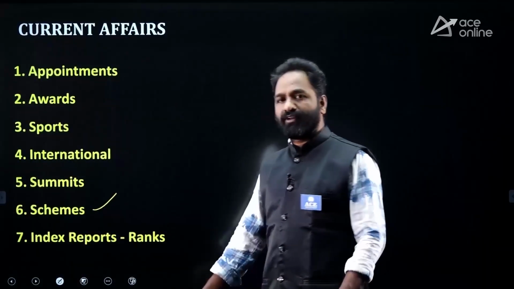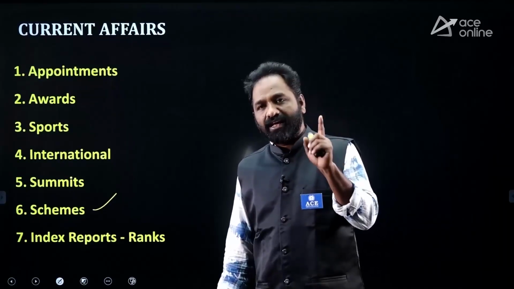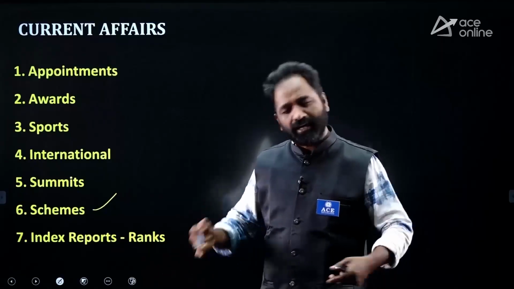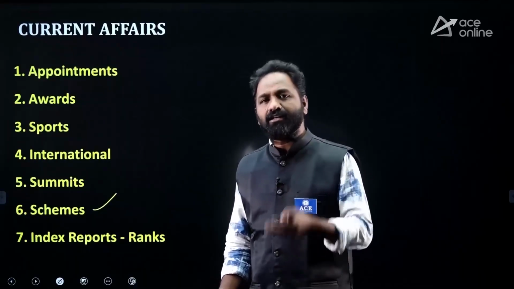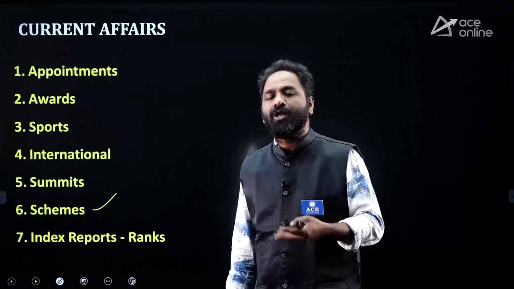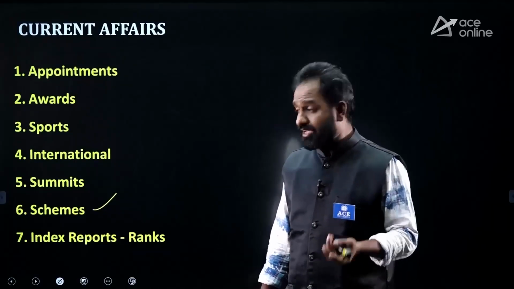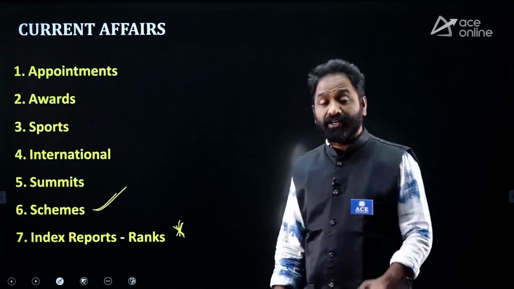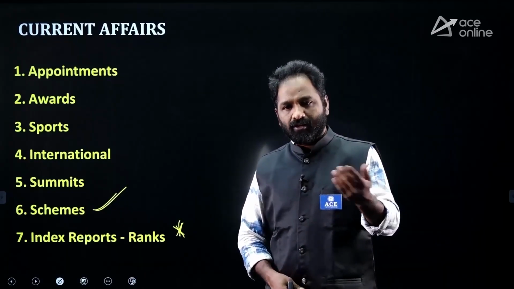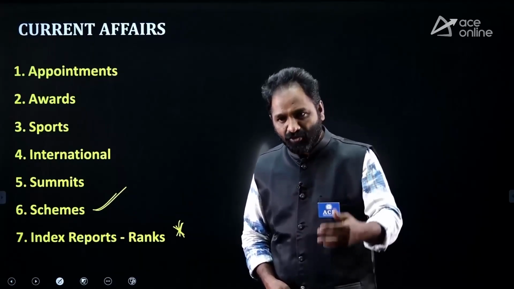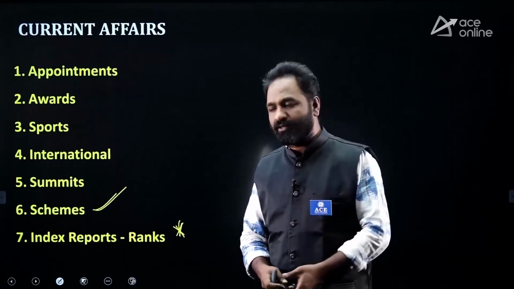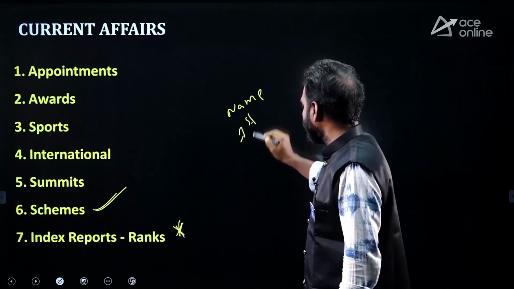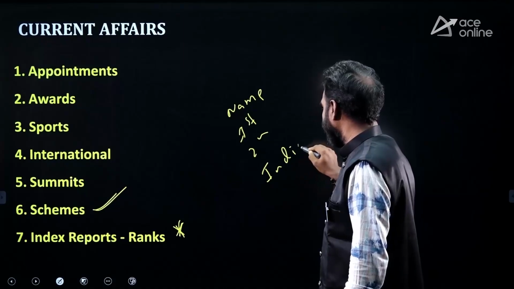Schemes also. Frequently there is at least one question about schemes. Any scheme launched by the central government, or any scheme launched by any state government recently which is unique in nature. You see that regularly the central government is launching schemes, portals, websites, apps, and they are asking questions. Schemes are also important. Indexes and reports are a must. You have to remember: democracy index, press freedom index, corruption index, environmental performance index, passport index. In an index you have to remember the index name, the first country, the second country, and the rank of India.